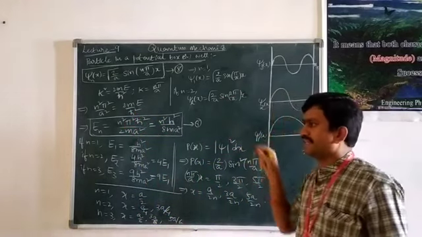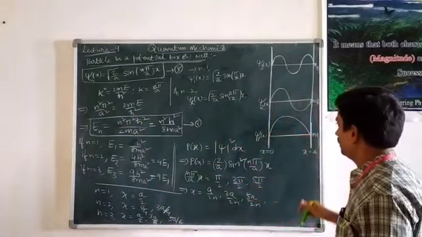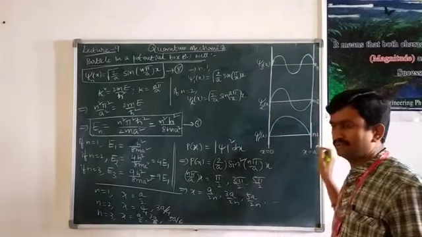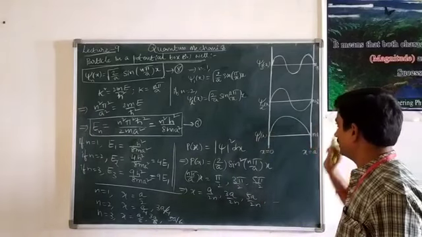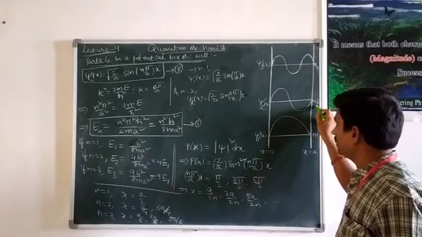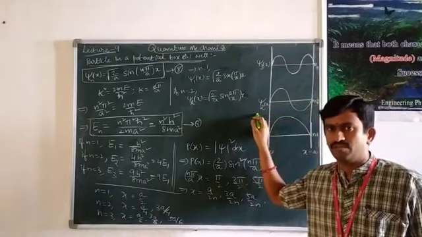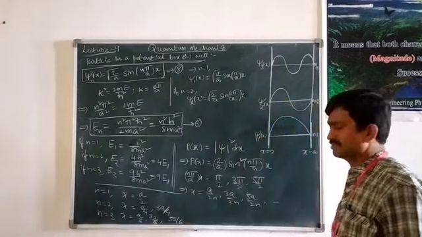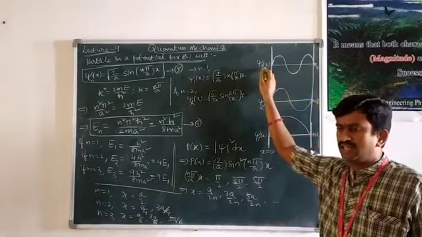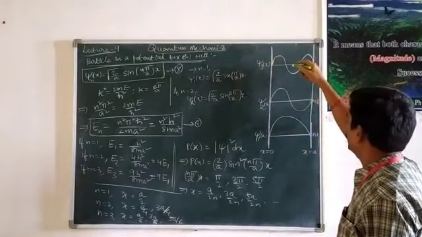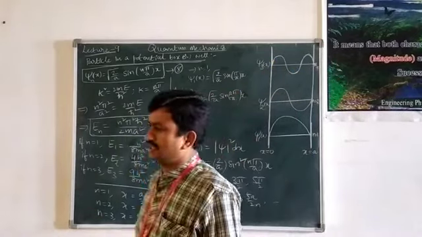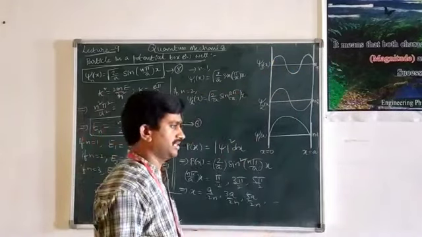So, equation 8 represents the wave functions of the wave, nothing but matter wave, associated with the particle enclosed or moving inside the infinitely deep potential well. For example, if the particle is in the state 1, then the wave function will be like this, represented by psi 1 of x. If the particle is in the state 2, then it is represented by psi 2 of x. Then there are two wave functions. Similarly, you have n equal to 3, that is psi 3 of x. There are 3 wave trains. Like that, we can represent n number of waves, n number of states.